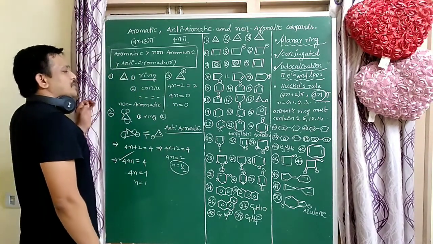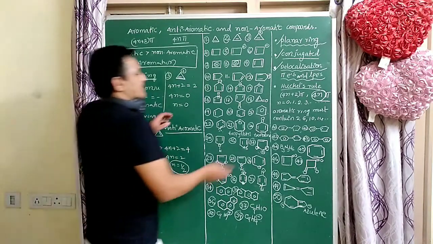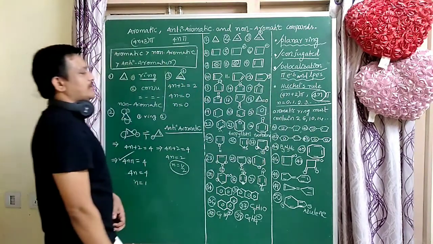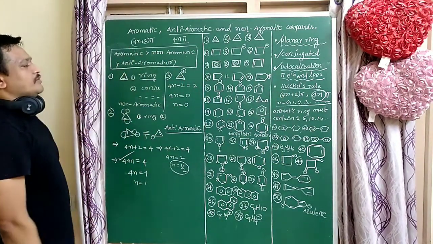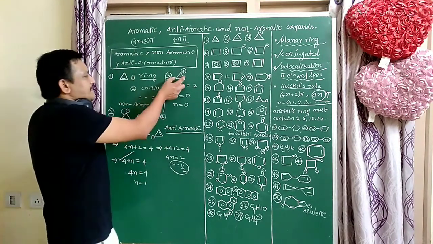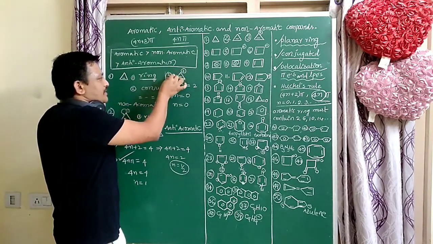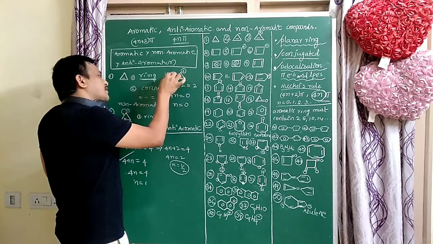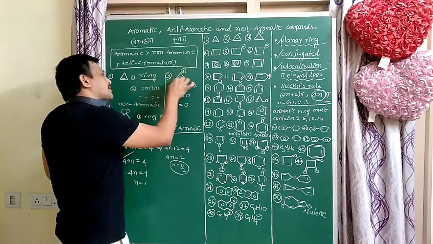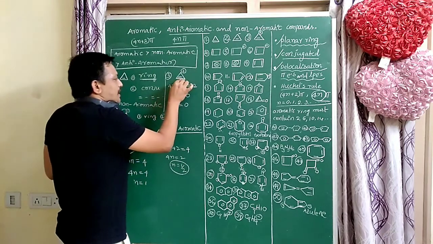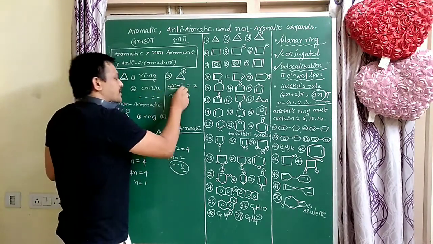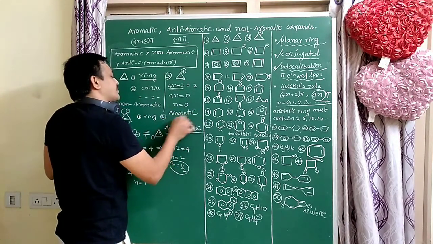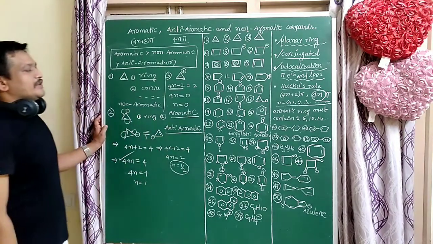That is also correct. It follows the 4n plus 2 electrons. Why? Here n gets 0, 1, 2, 3. It follows the 4n plus 2 pi electrons rule. So a ring is there and pi electrons are involved in delocalization, or conjugated system delocalized. Here the pi electrons are delocalized pi electrons. So it is a planar molecule. It follows the 4n plus 2 pi electrons. So it is an aromatic compound.